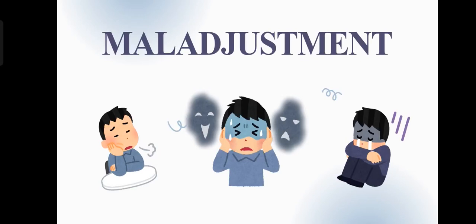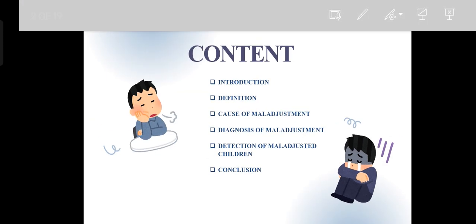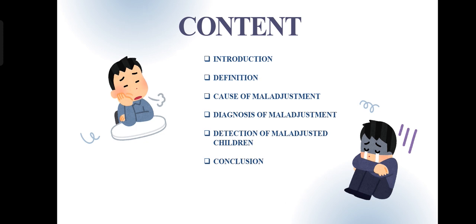Hello friends. Today we are going to discuss an important psychological and educational concept, maladjustment. This topic helps us understand why some children or individuals struggle to fit into their environment, whether it's at home, school or society. Let's learn what it means, its causes, how we can detect it and how to help maladjusted individuals. So, our discussion includes introduction, definition, causes of maladjustment, diagnosis of maladjustment, detection of maladjusted children and conclusion.